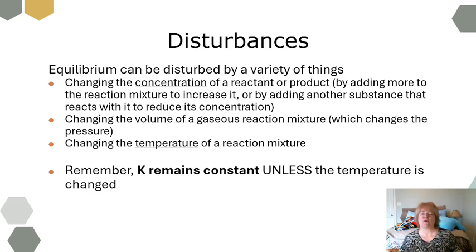So sometimes the problem will just say the concentration decreases by this much, but other times it will talk about a third substance being added that reacts with something and pulls it away and decreases its concentration. So that's changing the concentration of a reactant or product by increasing or decreasing it.